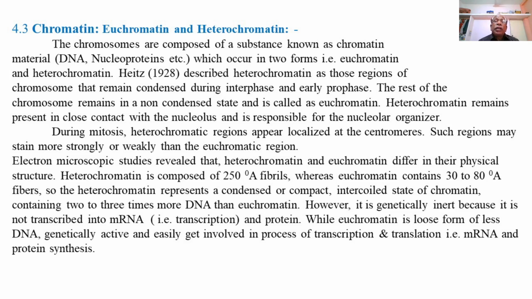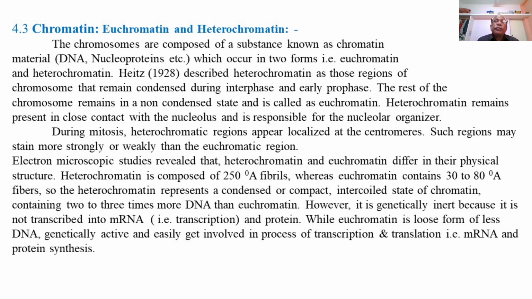Heitz in 1928 described heterochromatin as those regions of the chromosome that remain condensed or compact during the interphase and early prophase. So heterochromatin regions are thus compact or condensed regions of the chromosome during the interphase and early prophase. The rest of the chromosome remains in a non-condensed state or a loose form.